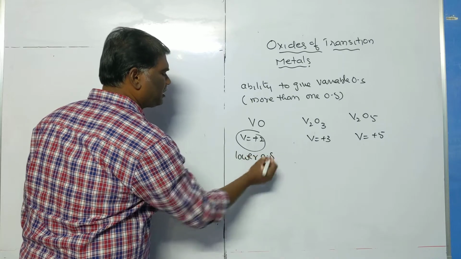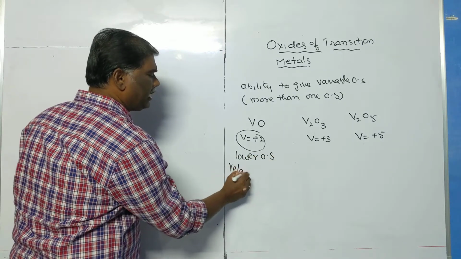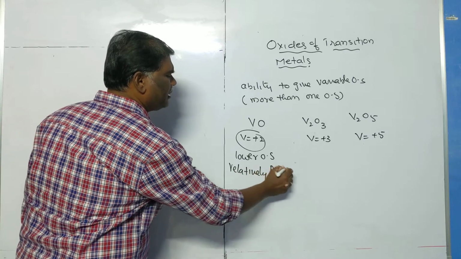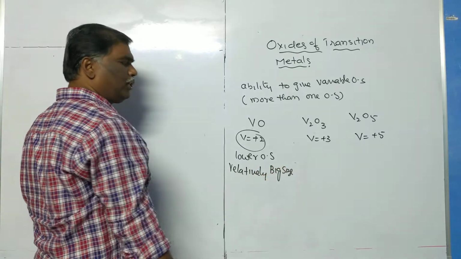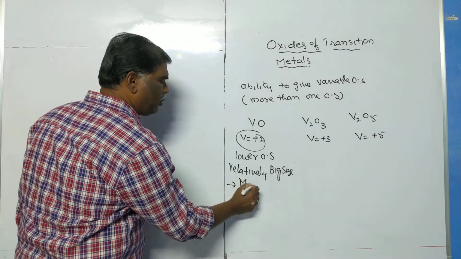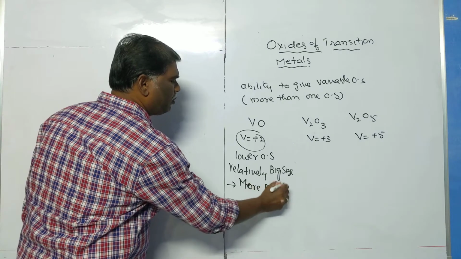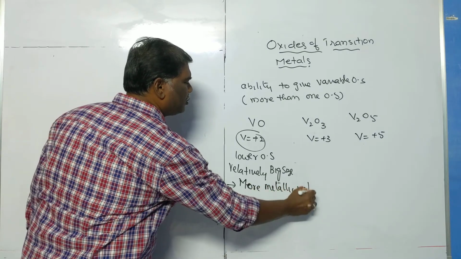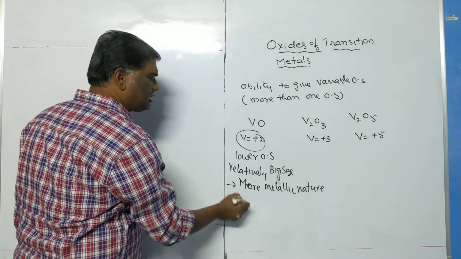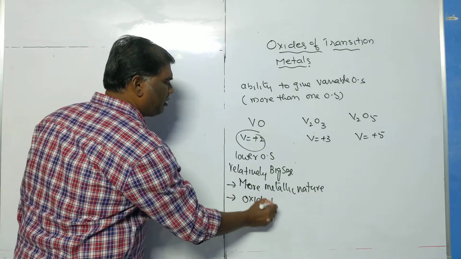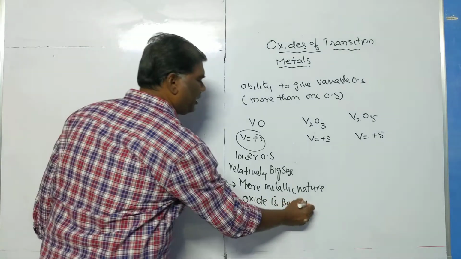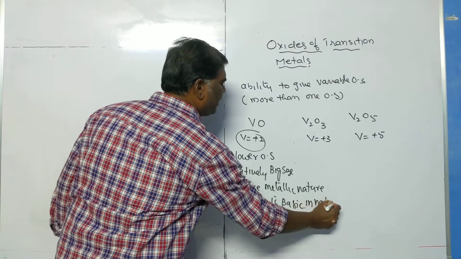Now here we have the lower oxidation state, so relatively big size. A big size atom has more metallic nature. More metallic nature, therefore its oxide is basic in nature.